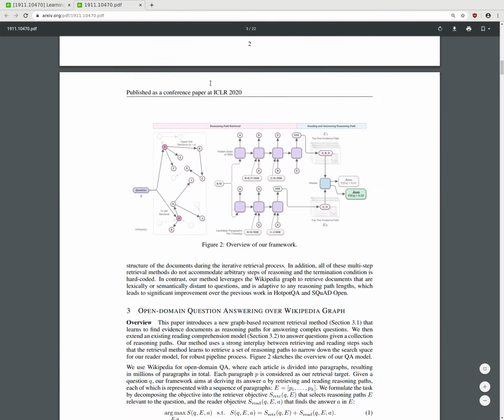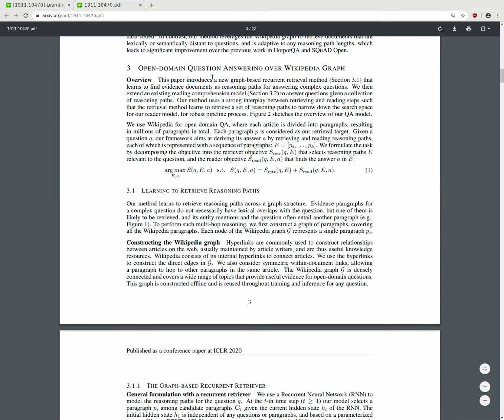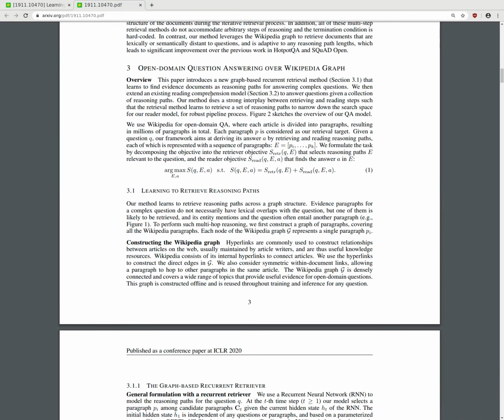Okay, so related work, we went through related work quickly. We'll need to leave soon. Open domain question answering to Wikipedia graph.